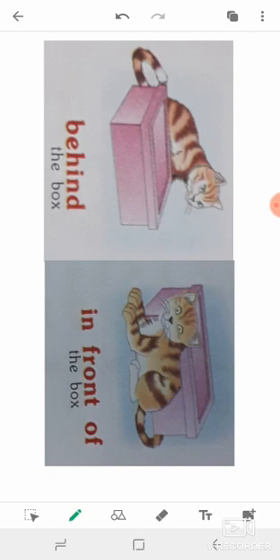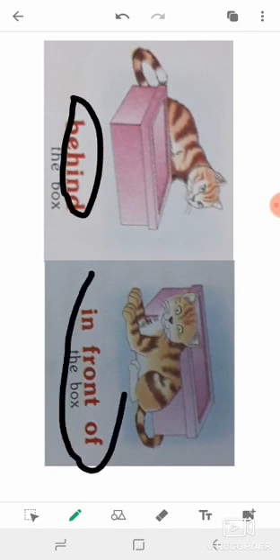And here the cat is in front of the box. Behind the box, in front of the box.